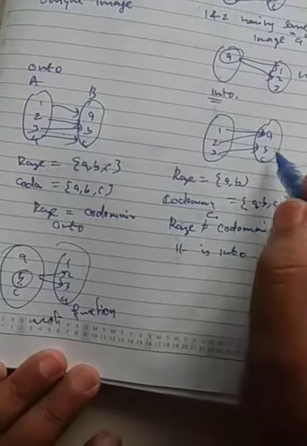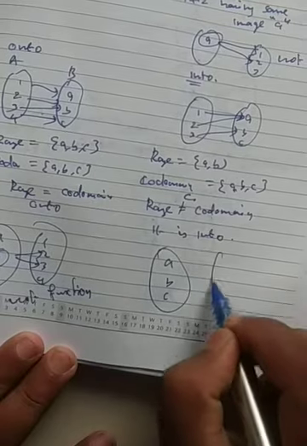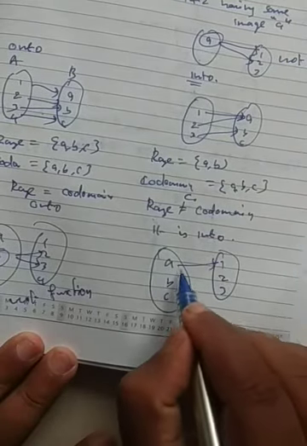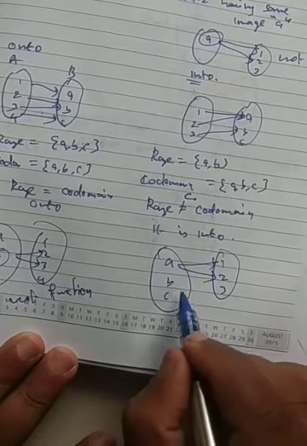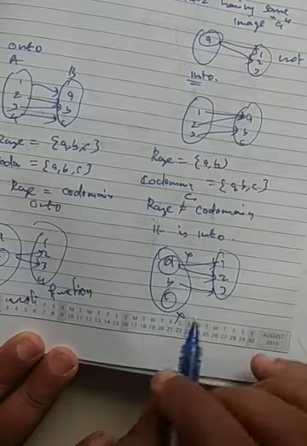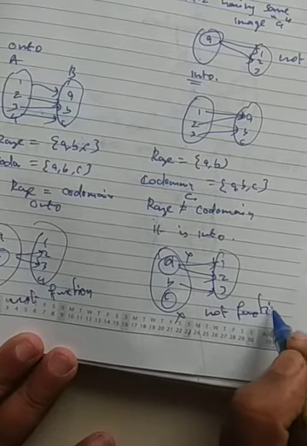Same thing here. You can see the reverse, you write it here. A, B, C is there and then here 1, 2, 3 is there. 1 and 2 map to A. B maps to 3. But C does not have an image, and A has two images. Therefore it is not a function. If it is not a function, how can the inverse exist?